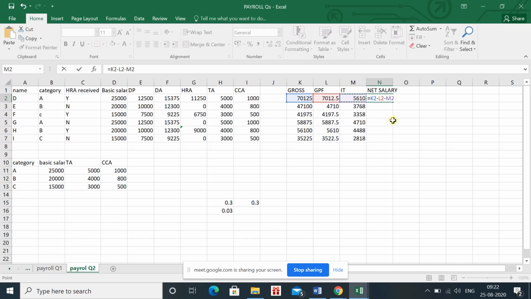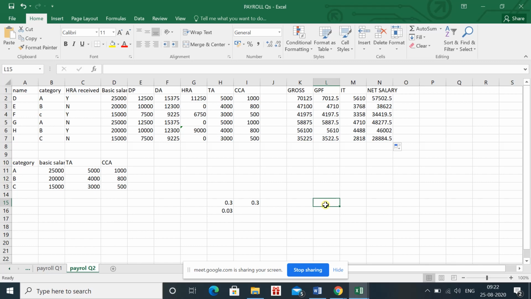The in-hand salary of the employee will be the gross minus the deductions. Just press enter, you will receive the value, drag it. And this is question number 2 of payroll from HN Tiwari. We have completed it, and I'm stopping sharing the screen.